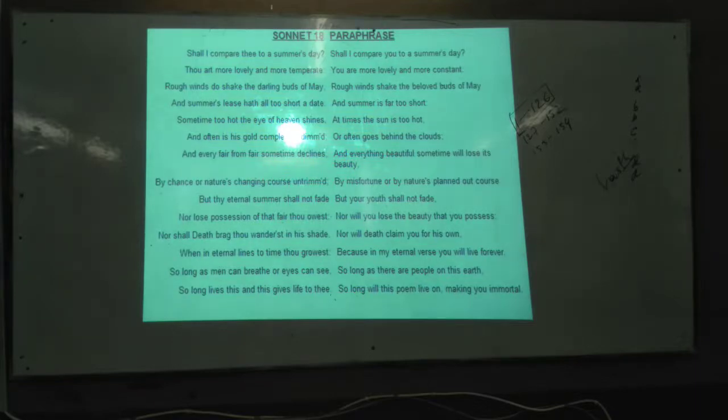For example, we can say that when Shakespeare addressed his friend, it was long ago, 400 years back, but 400 years later when we read the poem, we recall Shakespeare as well as his friend. So however long the human beings or the people survive on the earth, the man will also survive. At the same time, as long as the poem survives or is read, the person will be remembered also.